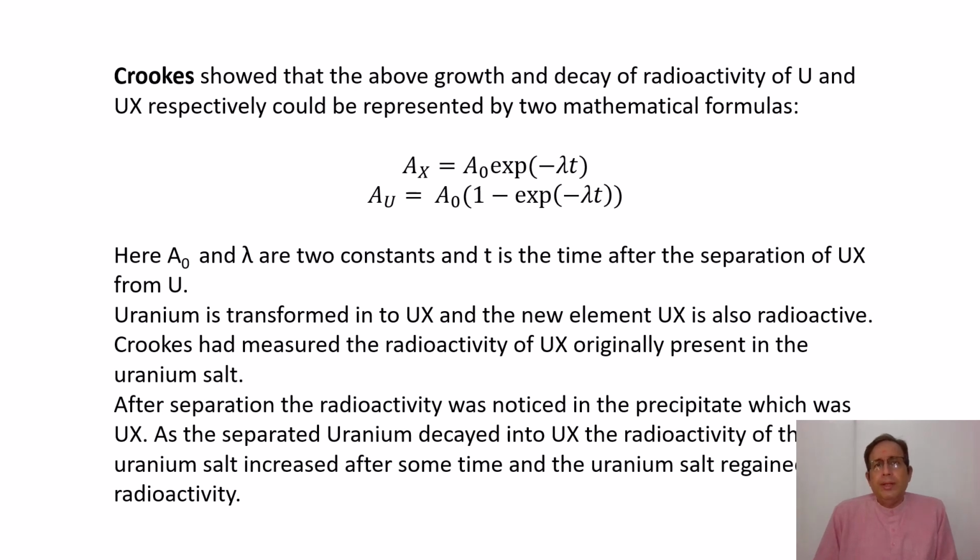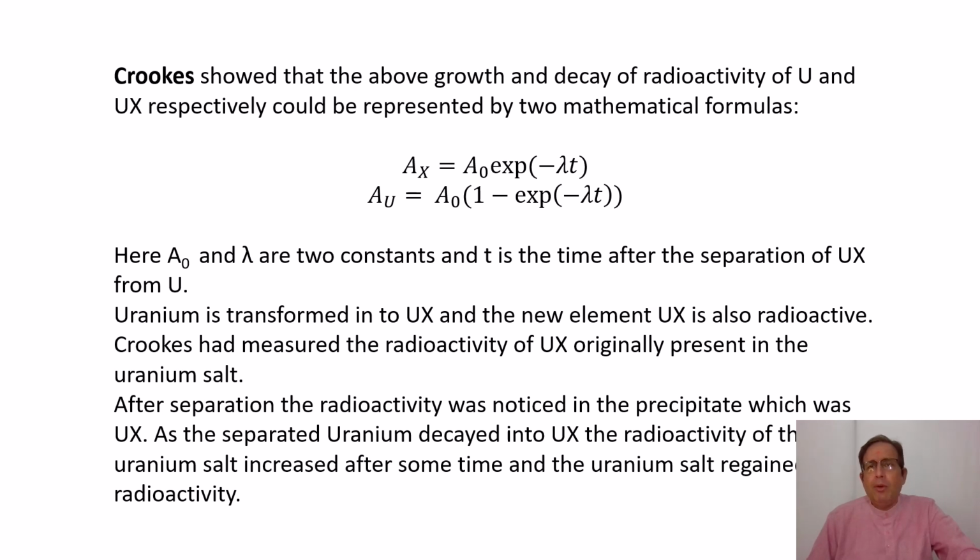So Crookes showed that the activity of UX and U, that is uranium and the mysterious separated material, which was later found out to be thorium, is shown by these two expressions. The activity of UX was A naught exponential minus lambda T, and AU, which is the activity of uranium, was A naught (1 minus exponential of minus lambda T), where A naught and lambda were two constants common to both the equations, and T is the time after the separation of UX from U.